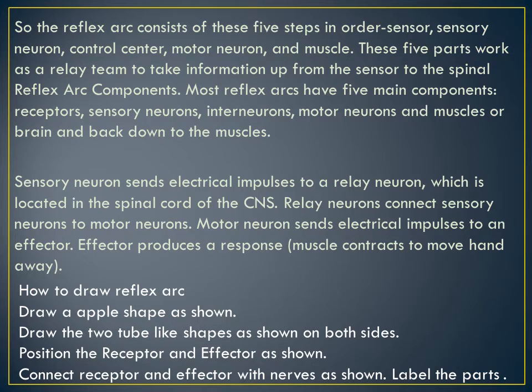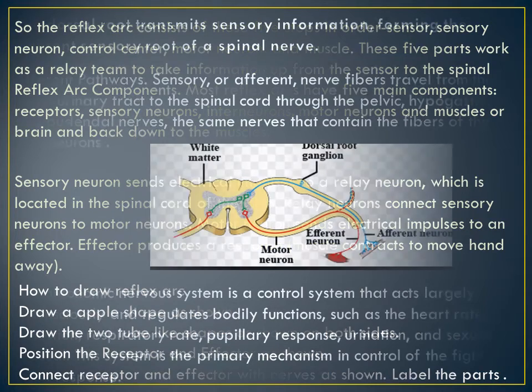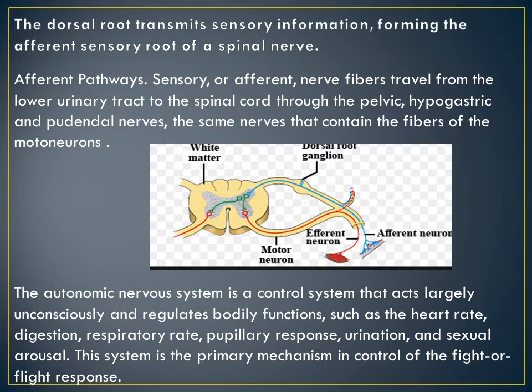How to draw a reflex arc? Draw an apple shape. Draw 2 tubes into the shape from both sides. Position the receptor and effector as shown. Connect the receptor and effector with nerves as shown and label it. I have shown you the diagram in the last slide. The dorsal root transmits sensory information, forming the sensory root of the spinal nerve. This is a 4-mark question. Listen to it carefully, draw it carefully.